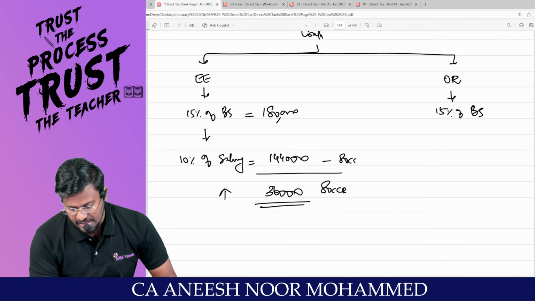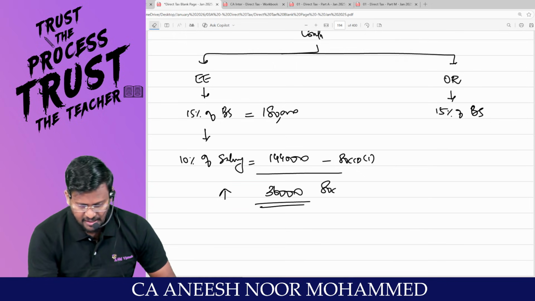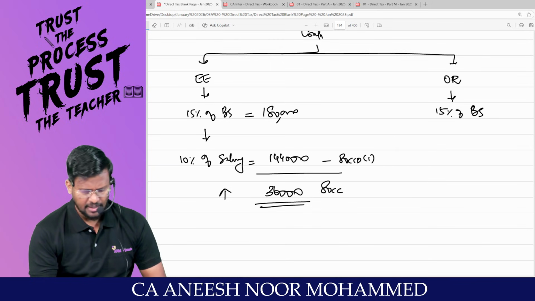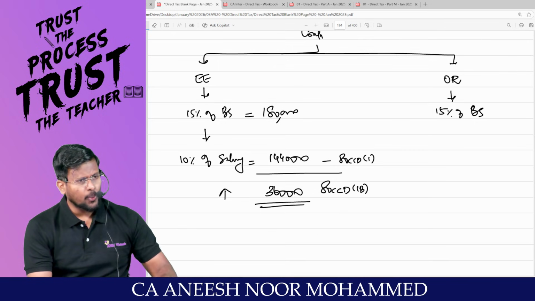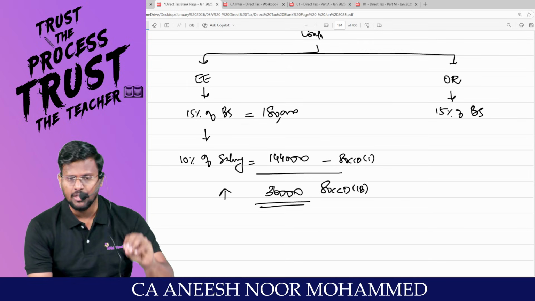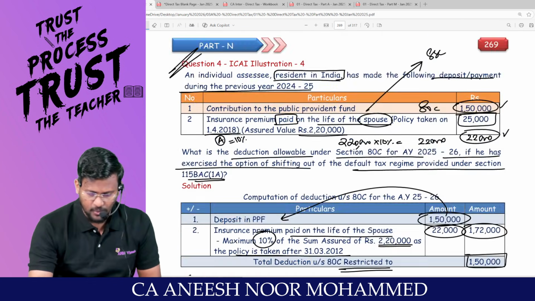This 36,000 can be claimed as deduction under 80 CC. This is 80 CCD subsection 1. And this can be claimed as deduction under 80 CCD 1B. Because over and above 10% of the salary, up to how much rupees? 50,000 can be claimed as deduction under 80 CCD subsection 1B. That's what our discussion is all about.